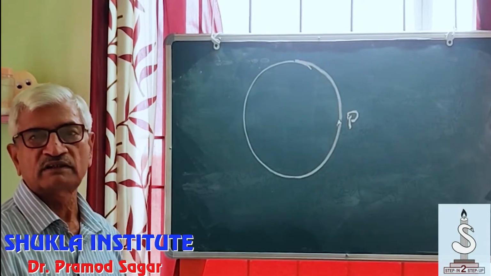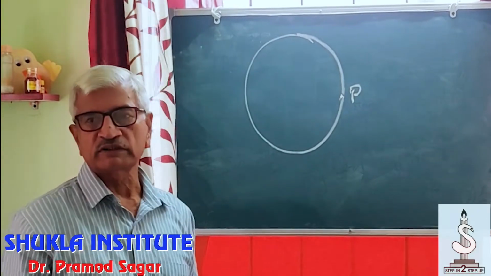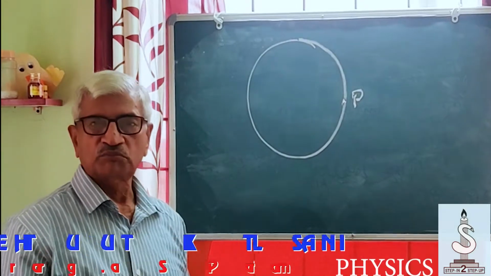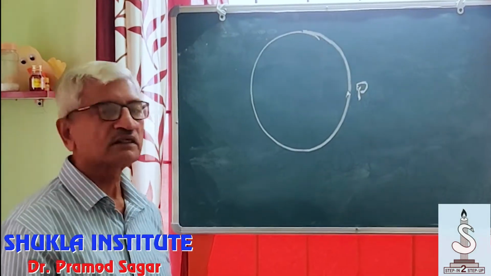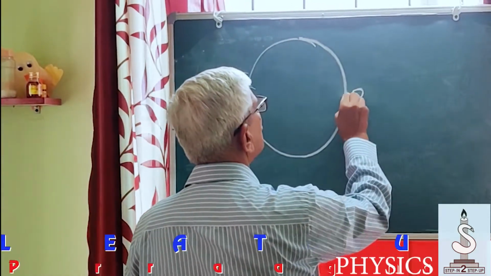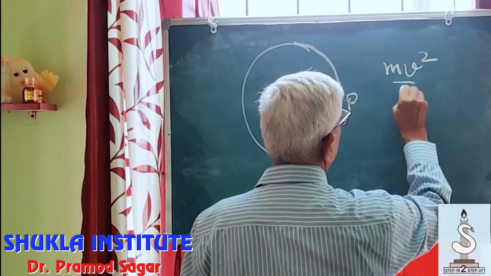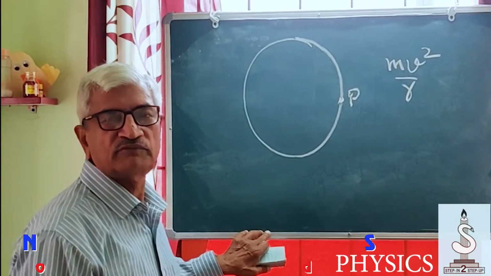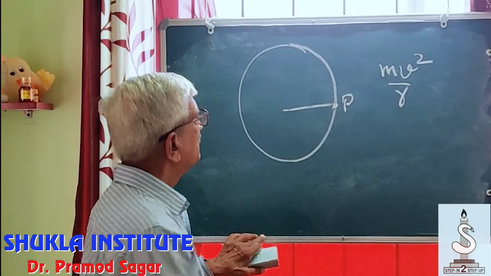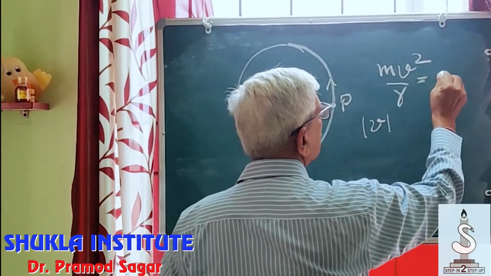Obviously it is a periodic motion because it will continue to move in this circle and will repeat its motion after a fixed amount of time T. But this motion of the particle in the circle is not SHM. Let's see why. If the particle is moving in the circle, what is the force? The force on it is centrifugal force, mv square by r. r is the radius, fixed, m is fixed, and it is moving with a constant velocity. So this is constant.